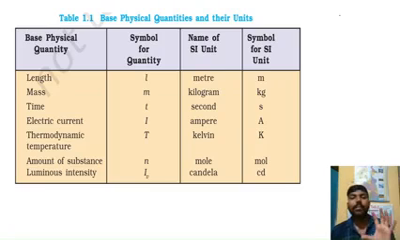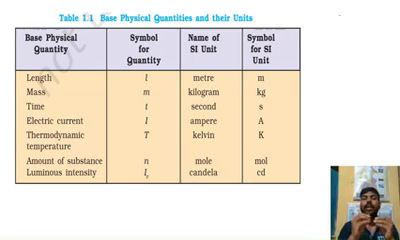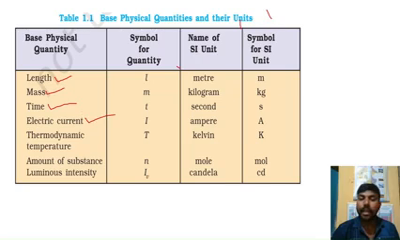The 7 basic units which have been given are length, mass, time, electric current, thermodynamic temperature, amount of substance, and luminous intensity. What are the units of these? I am just repeating: length has meter, mass has kilogram, time has second, electric current has ampere, thermodynamic temperature is Kelvin, amount of substance is mole, and luminous intensity is candela.